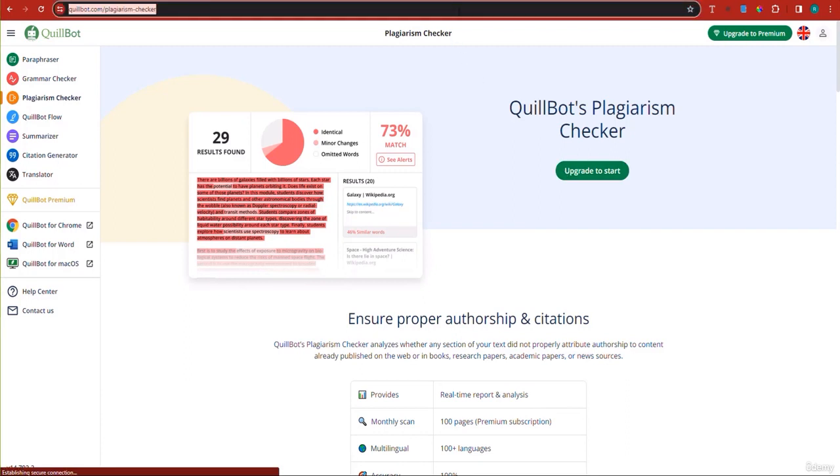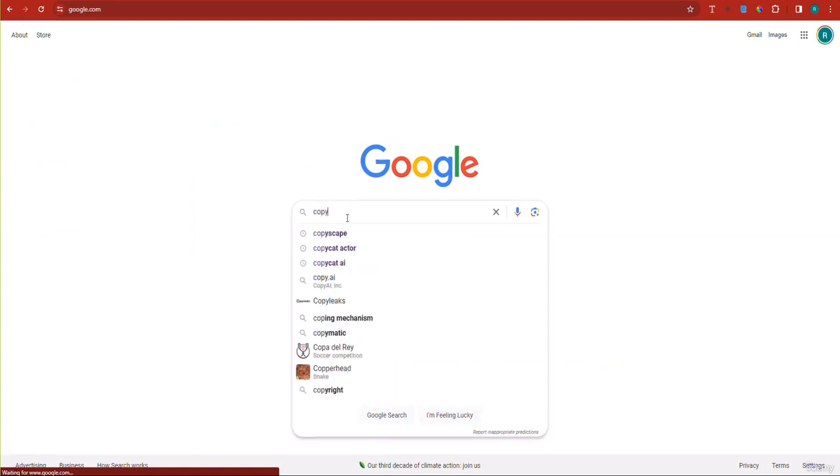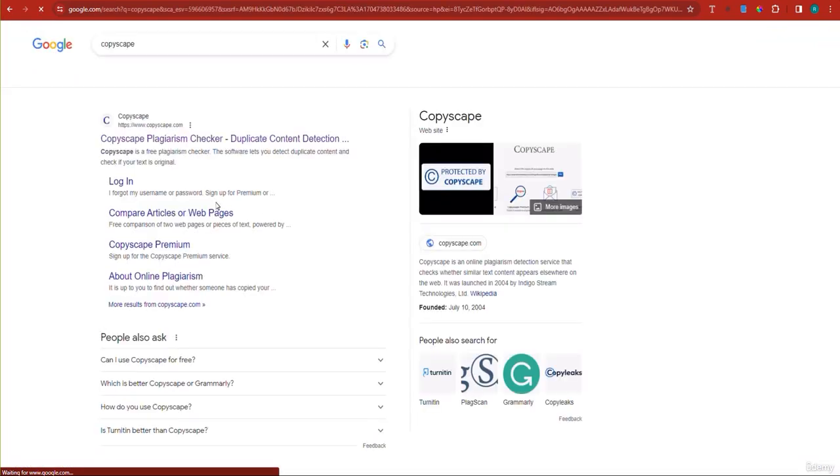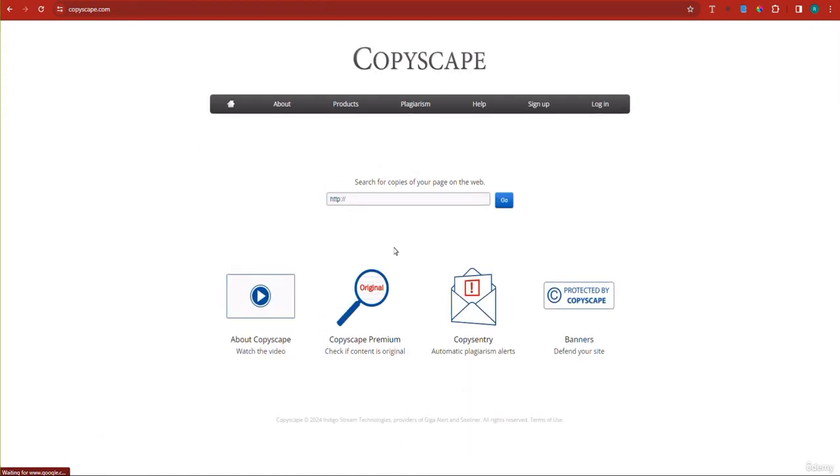Or you can use another website, which is called Copyscape, also premium. But basically, the bottom line is that to check for plagiarism, you always have to pay for a specific tool. It's not for free, okay? It's a paid service. Copyscape is based on credits, so I think 100 credits are worth $10. So you can test 100 articles with $10. But that's very expensive because if you have more, you'll pay more.